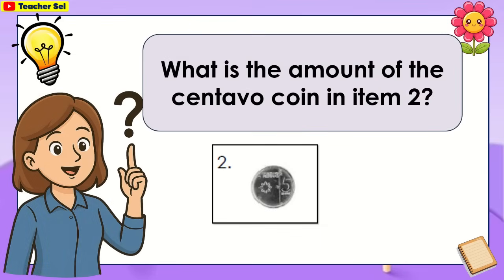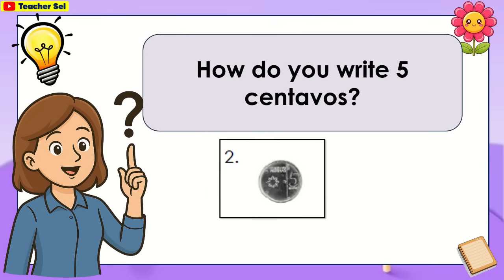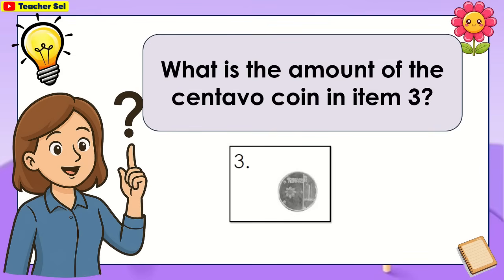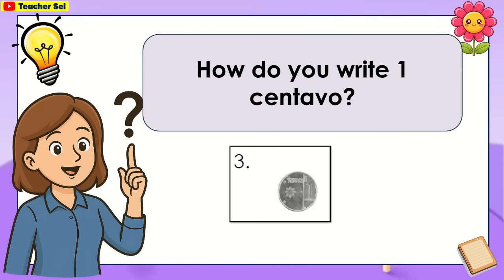What is the amount of the centavo coin in item 2? The amount is 5 centavos. How do you write 5 centavos? It is written this way. What is the amount of the centavo coin in item 3? You're right, the amount is 1 centavo. How do you write 1 centavo? It is written as this.